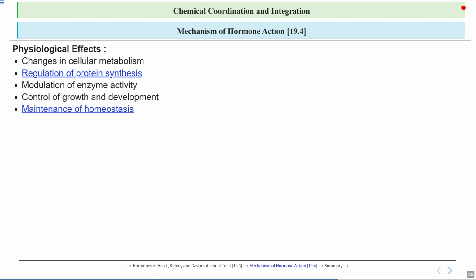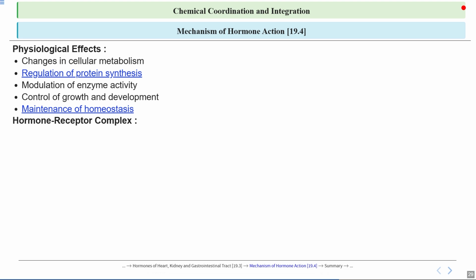Maintenance of homeostasis. We talked about homeostasis. It is the body's way of keeping its internal environment stable as well as balanced, even when the outside world changes. So it ensures that important factors like temperature, blood sugar levels, and fluid balance stay within a healthy range in the body.